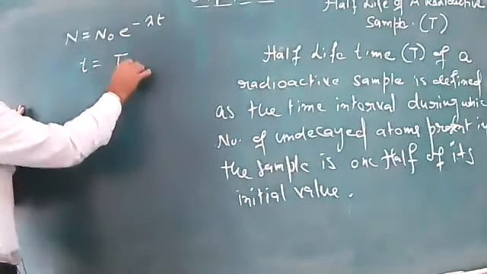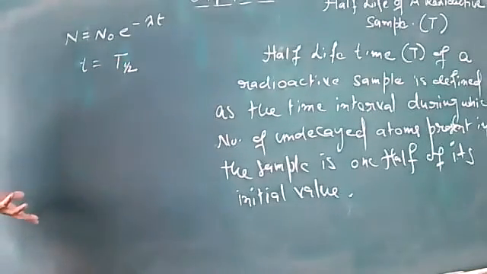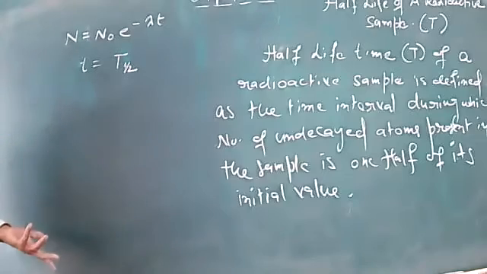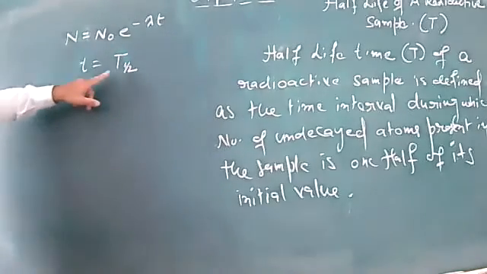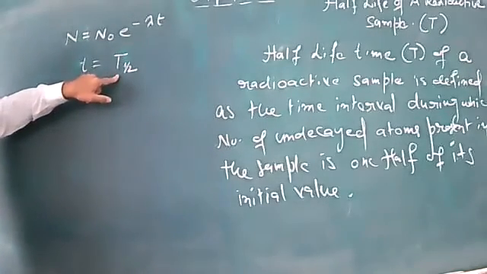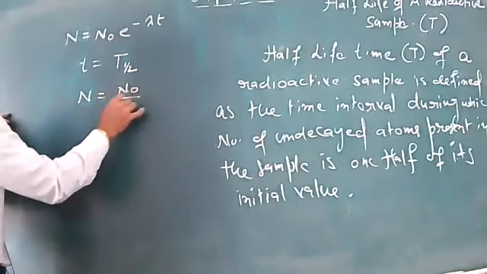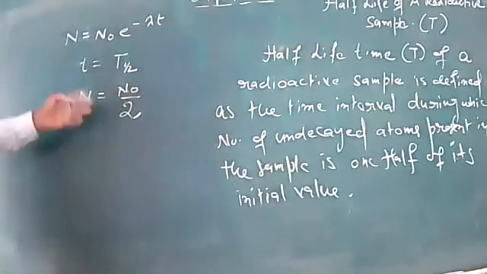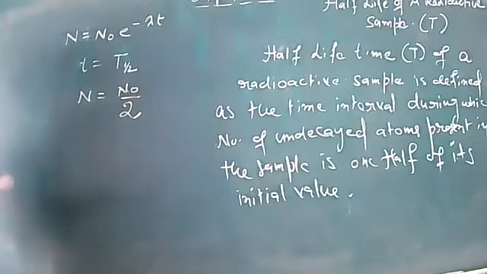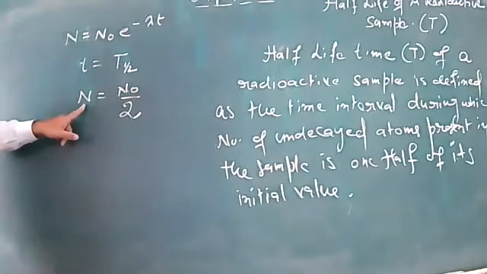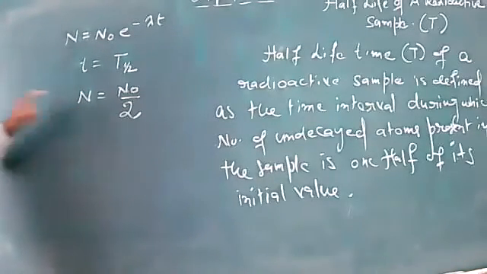You can put half over here, but we generally avoid. This is the symbol reserved for that. When t is equal to T half life, then N is equal to N naught by 2, because half of the atoms are decayed and half are left. This is the number of atoms undecayed.